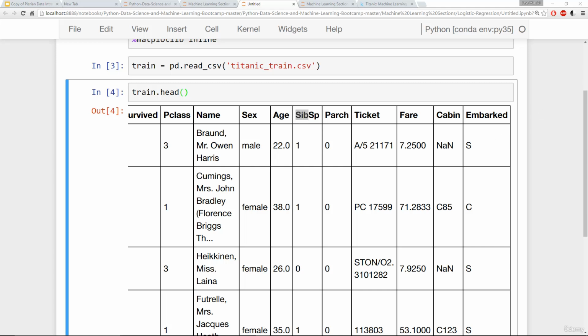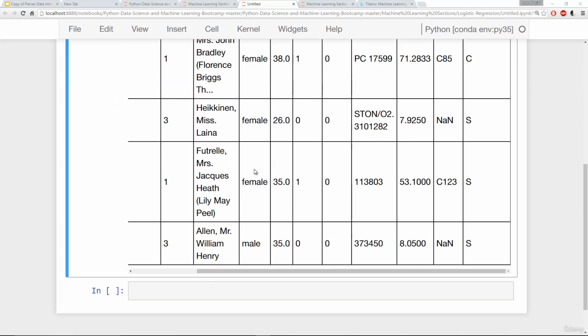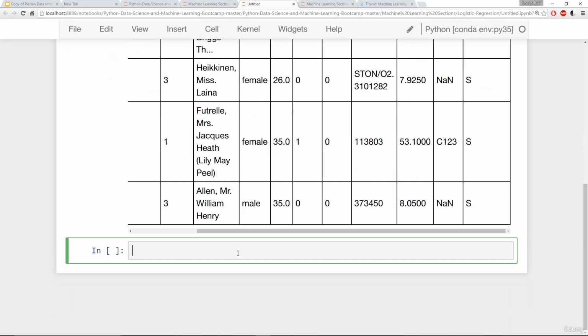Let's go ahead and begin with some exploratory data analysis. Now, a lot of times, you're going to have missing data. What we're going to go ahead and do is use Seaborn to create a simple heat map to see where we're missing the most of our data. I'm going to go ahead and do this.